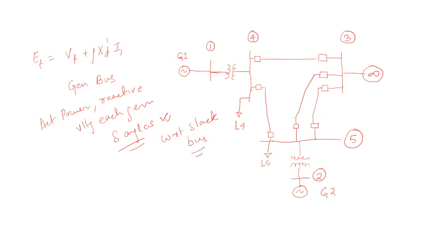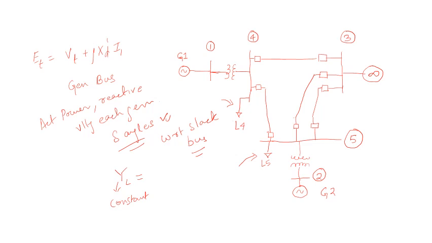Next, for the load bus, as you can see here, there are also some load buses. L4 and L5 are the loads. For the load bus, you need to calculate the admittance, and this admittance is considered constant for the whole pre-fault, during fault, and post-fault.